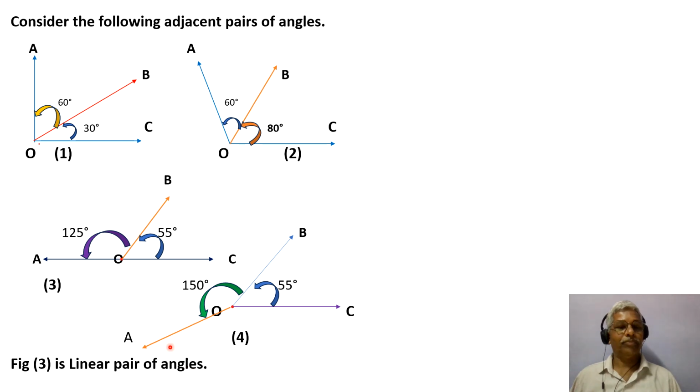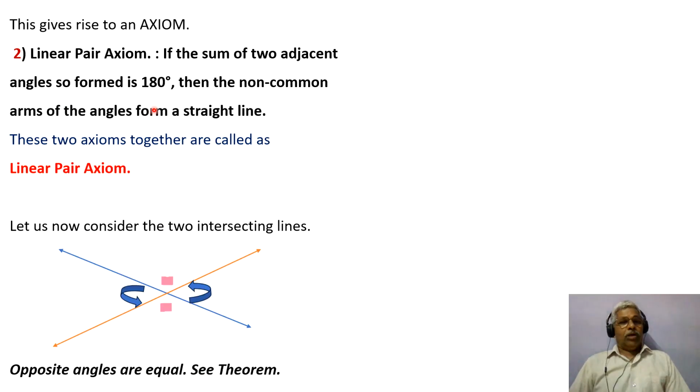So the discussion so far gives rise to axiom 2, the linear pair axiom. If the sum of two adjacent angles so formed is 180, then the non-common arms of the angles form a straight line. Read it twice, thrice, till you understand this. It's very easy actually. These two axioms together are called the linear pair axioms. After this we will see the theorem.